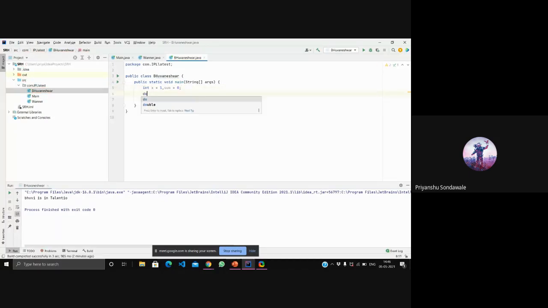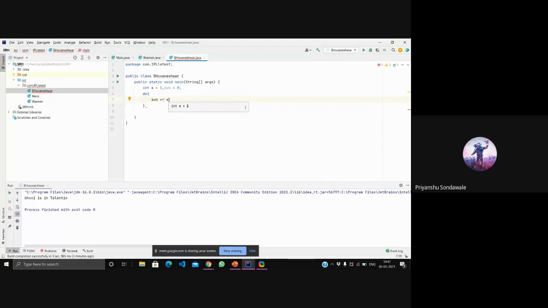Now I'm doing do, opening the parenthesis, and in that I'm performing an operation: sum equals sum plus x. Instead of writing that, I'll simply write sum plus equals x. This statement itself means sum equals sum plus x.